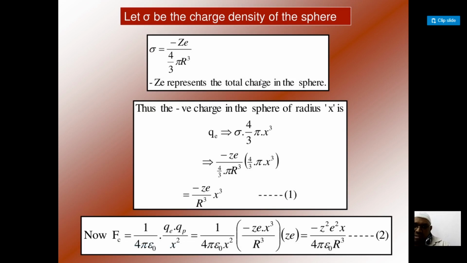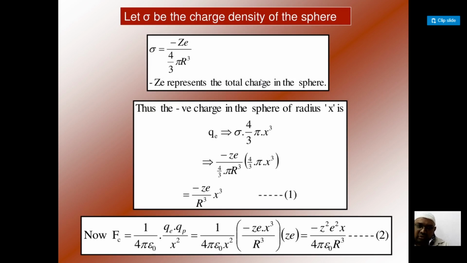We are considering minus Ze as the total charge in the sphere, and the negative charge in the sphere of radius x will be Q suffix e. So the charge is equal to volume into density, and the volume of the given sphere is 4 by 3 pi r cube.